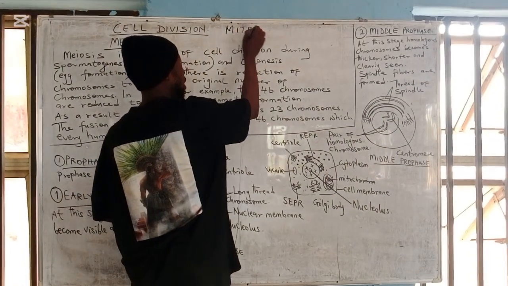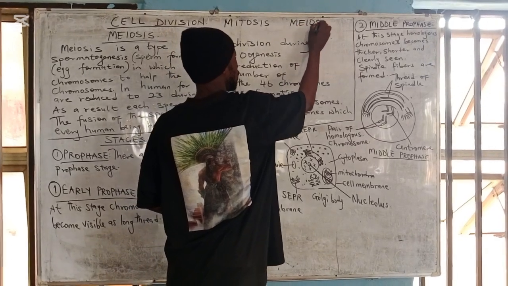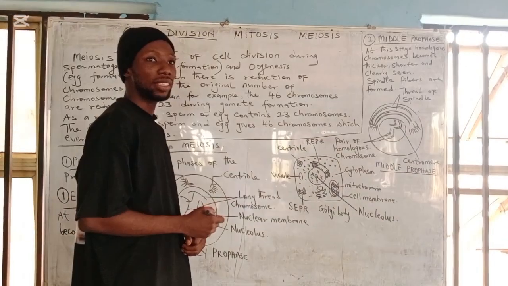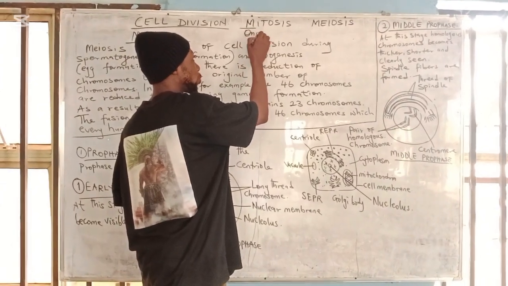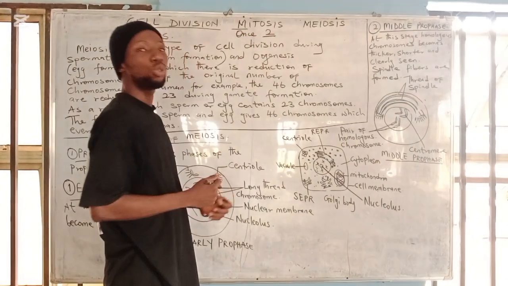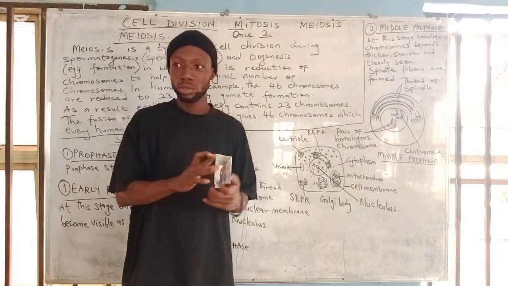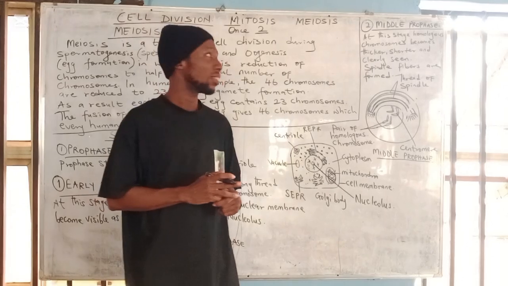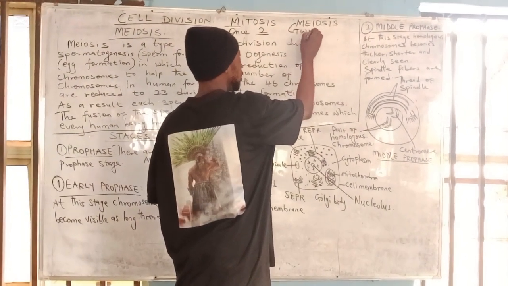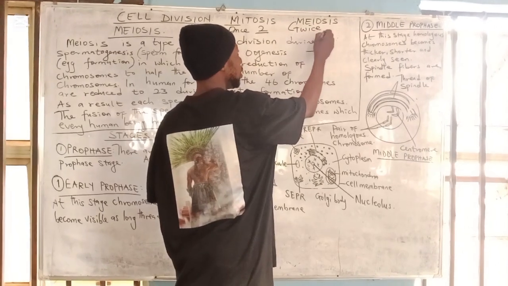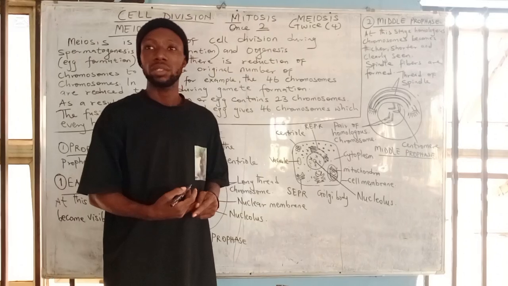The cell can divide by mitosis or the cell can divide by meiosis. Here in mitosis, the cell divides once to produce two identical daughter cells. That is to say, the daughter cells look the same as the parents. Here in meiosis, the cell divides twice to produce four daughter cells that are not identical.